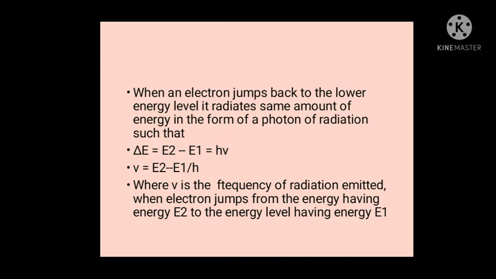And during this return, they will emit the same amount of energy which they absorbed. This energy released comes out in the form of radiation. Okay. So from the excited state, electrons are jumping back into the original position. During that jump, they are emitting some energy in the form of radiation. And we can calculate the frequency of that emitted radiation.